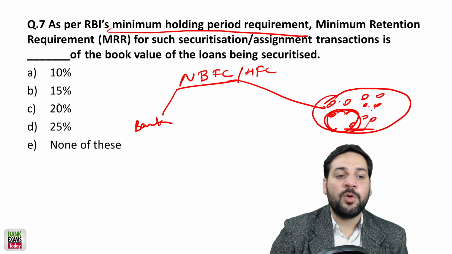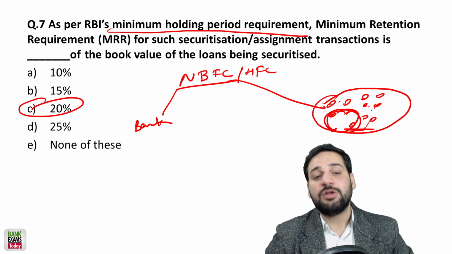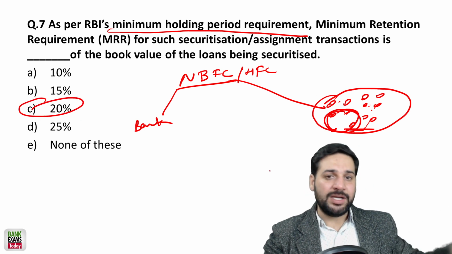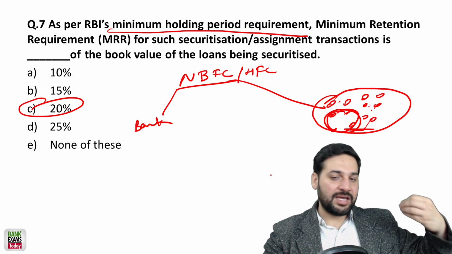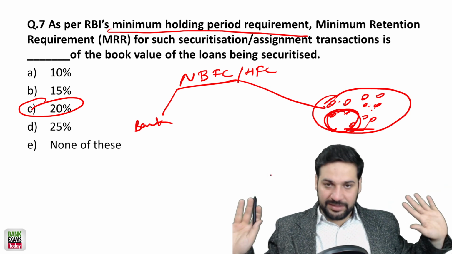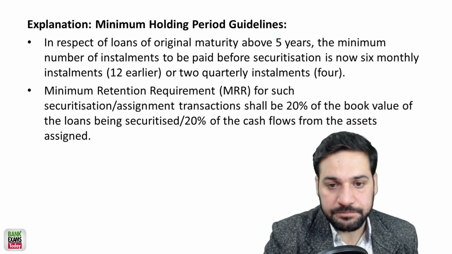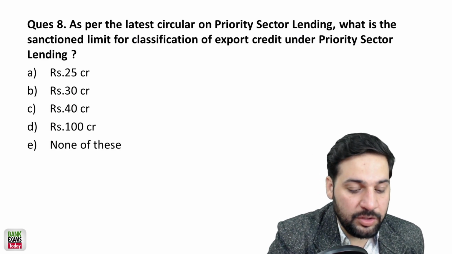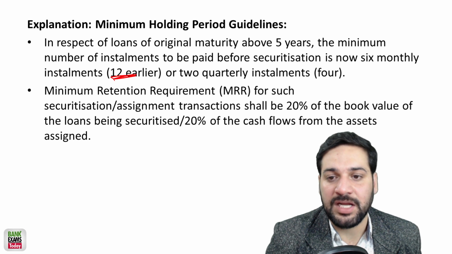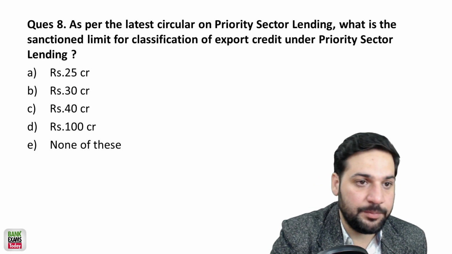So the minimum holding requirement is 20%. The NBFC needs to retain 20%. The remaining 80% they can pool and sell to a third party. That is known as securitization. It used to be 12 installments, but now it is 6. So that's really important.